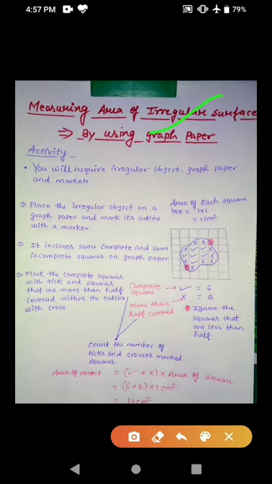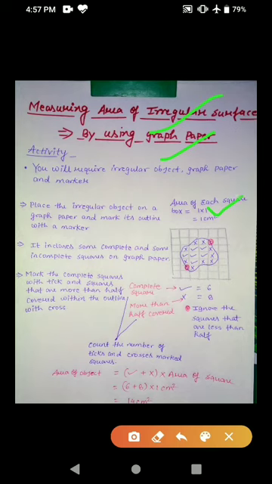Measuring area of irregular surfaces. Determining the area of irregular surfaces poses a problem as the dimensions are not easily measurable and there is no fixed formula. So an approximate method is used, like a graph paper. We know that graph paper consists of equal squares, each of side 1 centimeter. So the area of each will be 1 centimeter square.